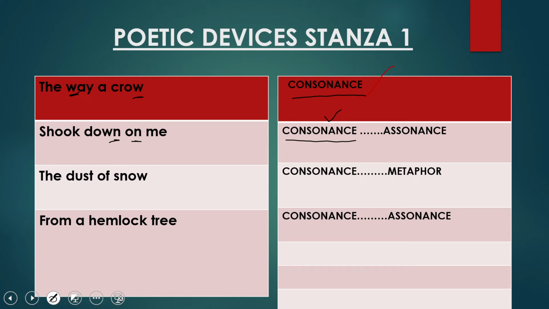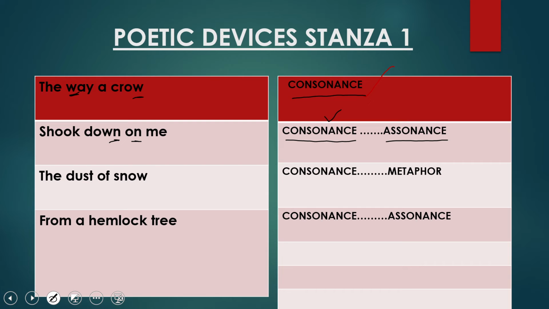And in the same line, dear children, the other poetic device is also used, and that is assonance. And what is assonance? Assonance is the repetition of the vowel sounds in the beginning, middle, or at the end of two or more consecutive words in a line.